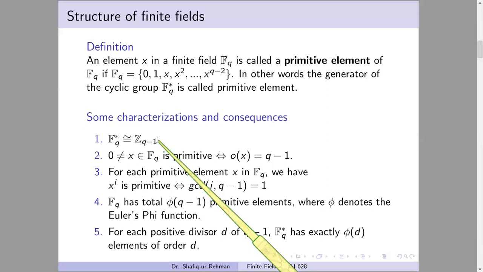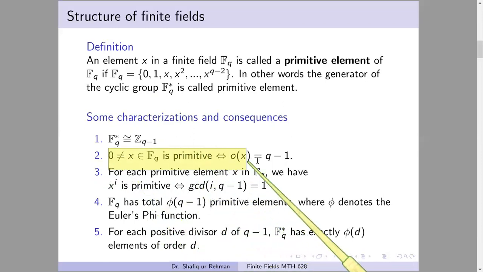And the second one is some characterization of primitive element, that how we detect which element is primitive. We take any non-zero element in the finite field, and that element will be primitive element if and only if its order is equal to q minus 1, the order of Fq star.